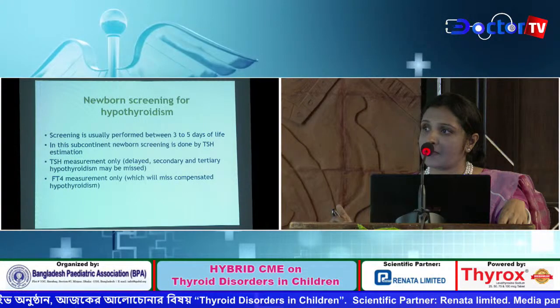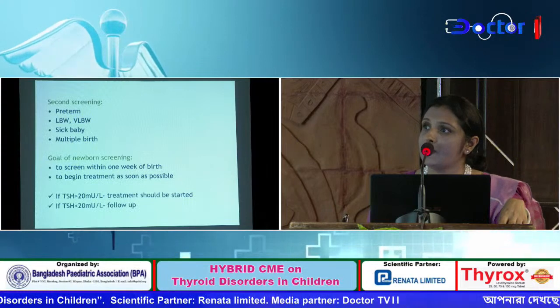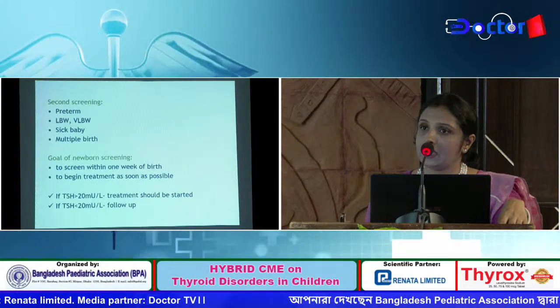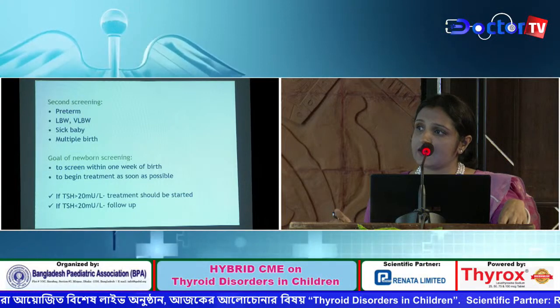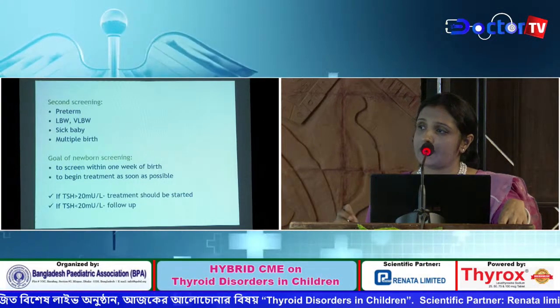Secondary screening is indicated in case of preterm, low birth weight, very low birth weight, sick baby, and multiple birth. The goal of newborn screening is to screen within 1 week of birth and to begin treatment as early as possible. Less than 20, then follow-up should be advised.